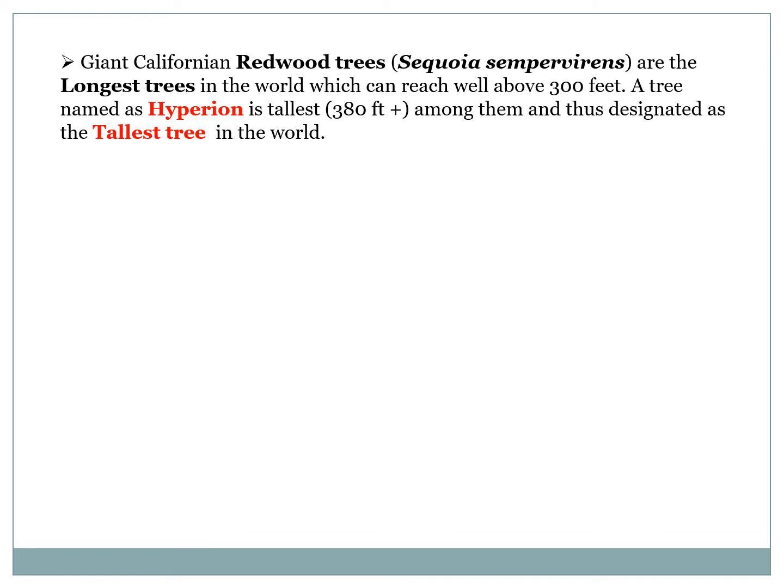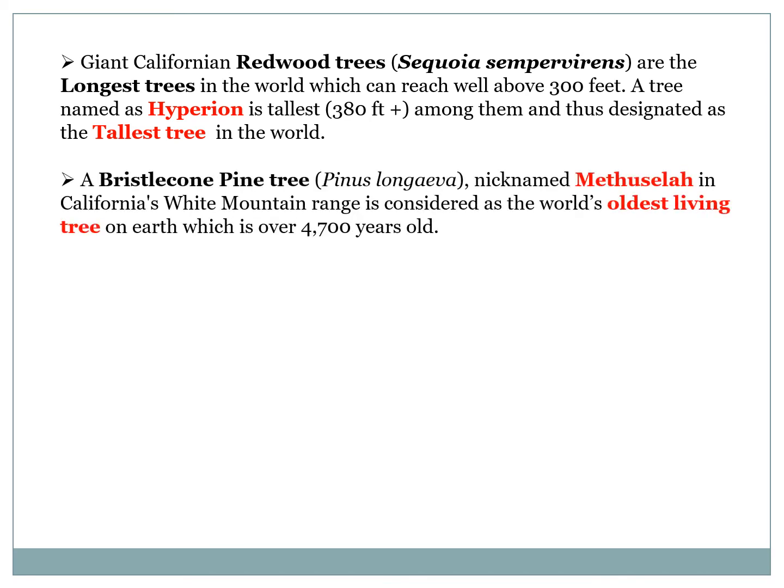The tallest tree in the world, nicknamed Hyperion, is a type of gymnosperm. These gymnosperms are called redwood trees or sequoia. The Hyperion is more than 380 feet tall. The oldest living tree in the world is also a gymnosperm, nicknamed Methuselah. This is a type of bristlecone pine tree, and its age is found to be more than 4,700 years.